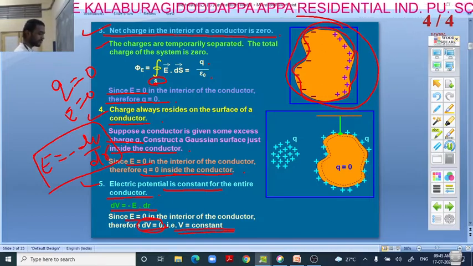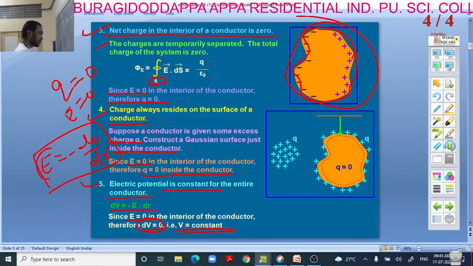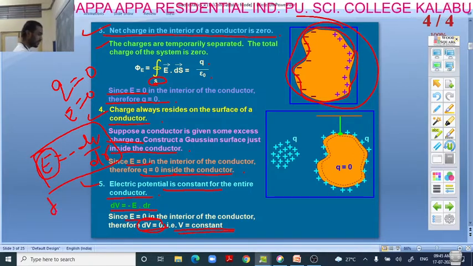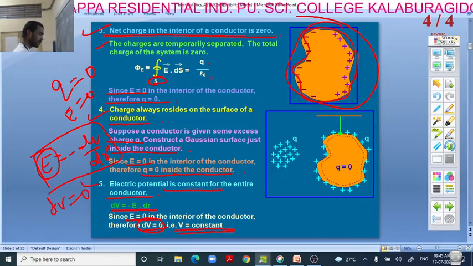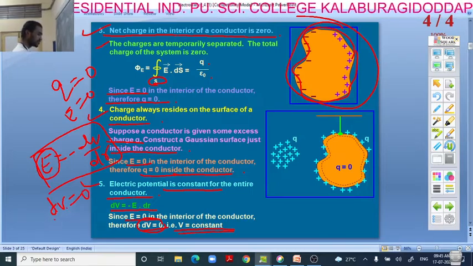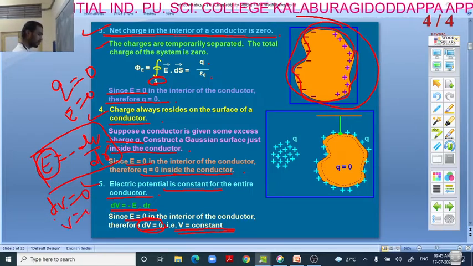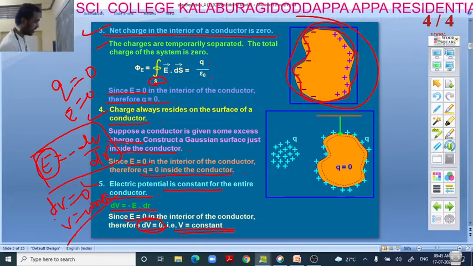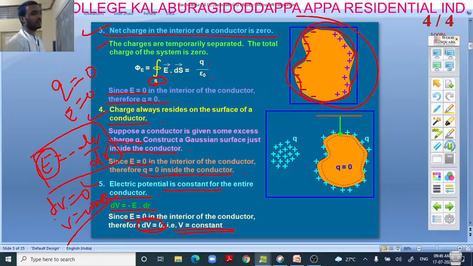See here, if E is equal to 0, then dV by dr is equal to 0. Then dV you will get as 0 only. So if dV, the change in potential, is equal to 0, it means V is equal to constant. Theoretical based questions, this will help.